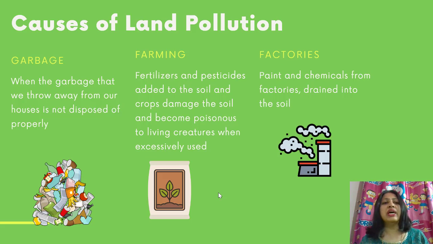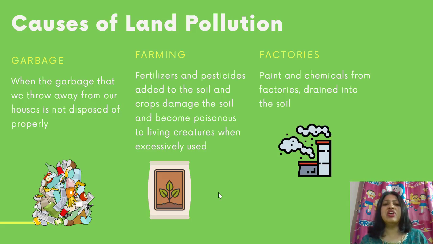So, garbage. What happens when the garbage that we throw away from our houses is not disposed of properly? It causes land pollution. If it is disposed properly, it is fine. If not, it adds on to the dirt on the earth, thereby it causes land pollution.